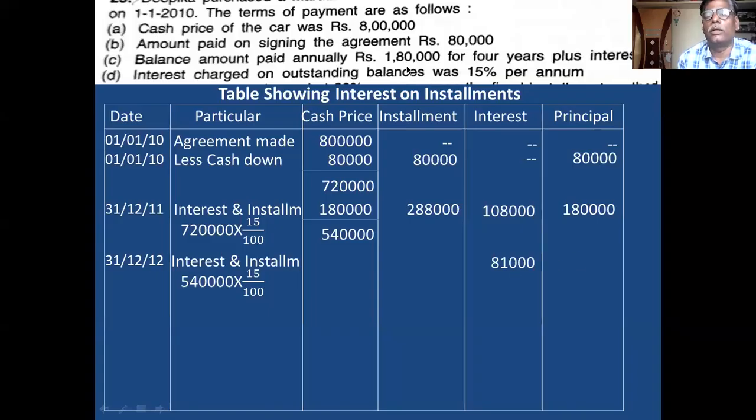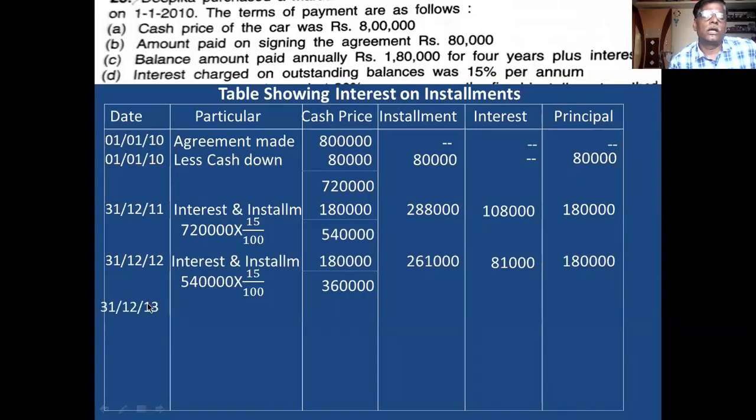Installment is 1,80,000 in the principal column. Principal plus 81,000 is equal to 2,61,000. 2,61,000 is installment because interest is not included in the installment. Take 1,80,000 to cash price column and deduct it. Now balance is 3,60,000.